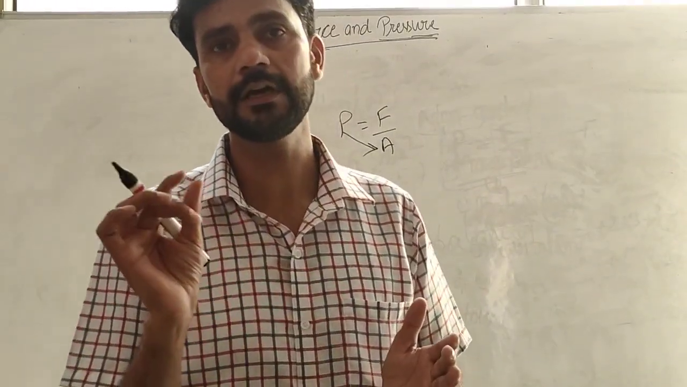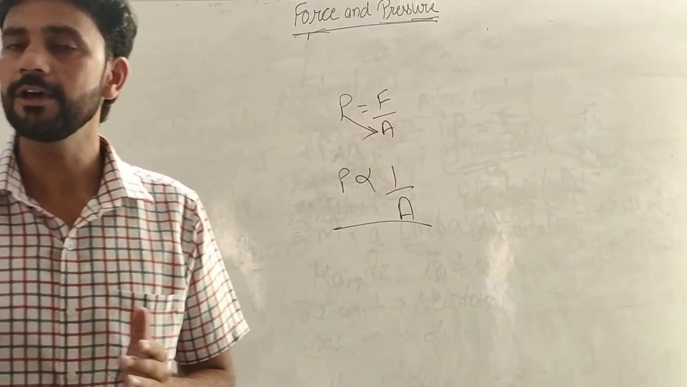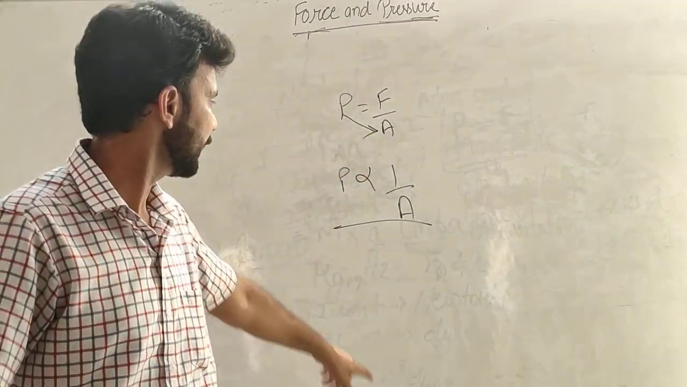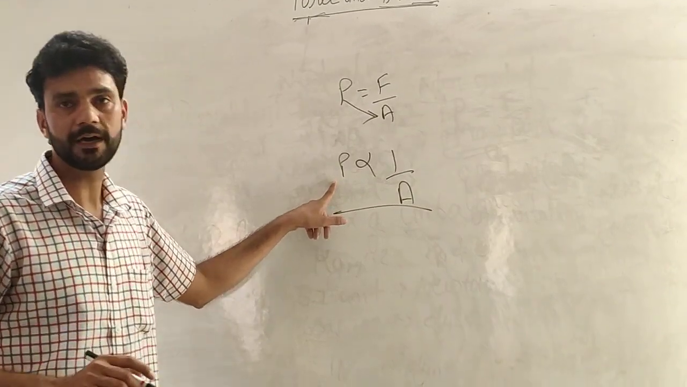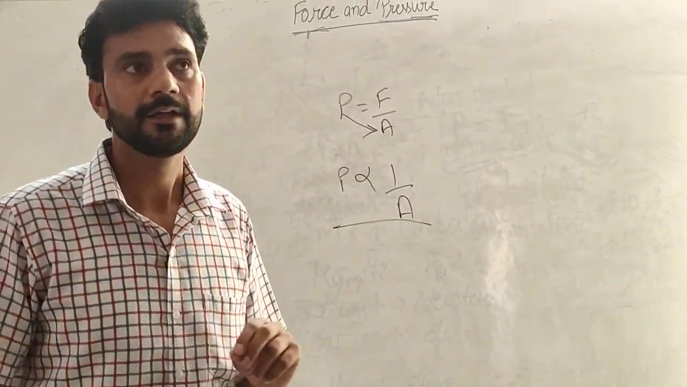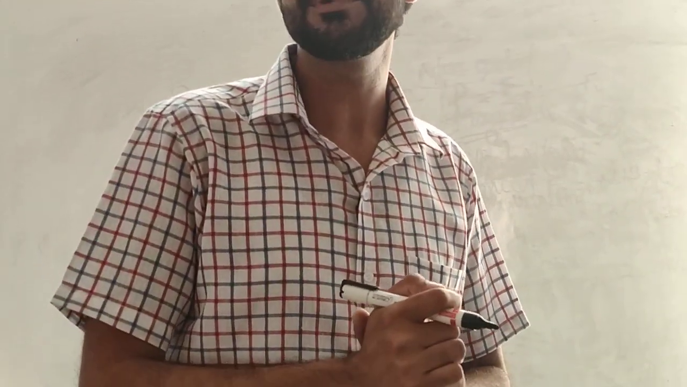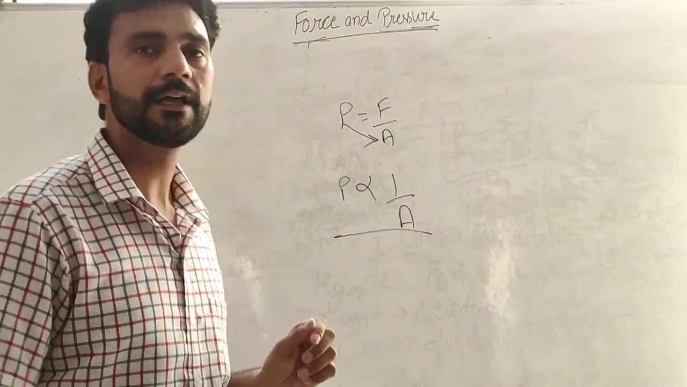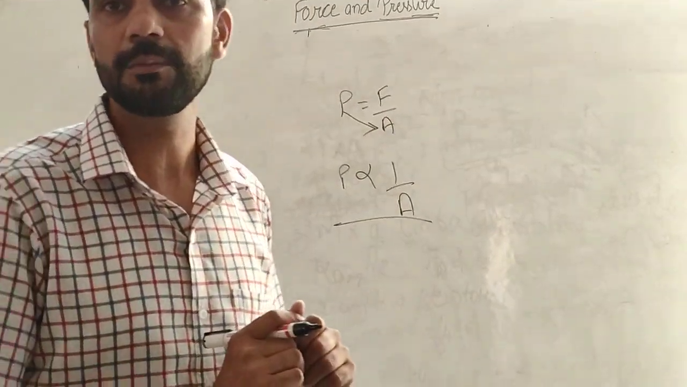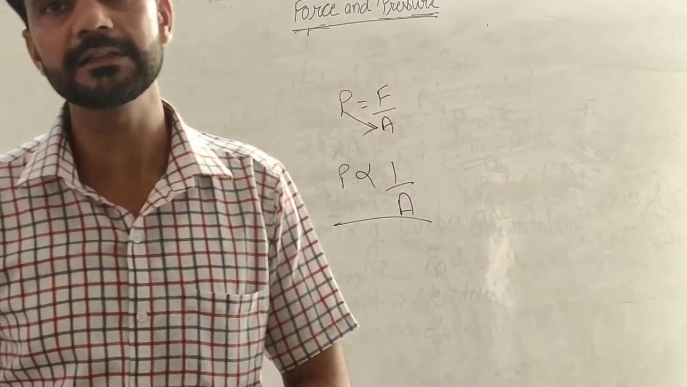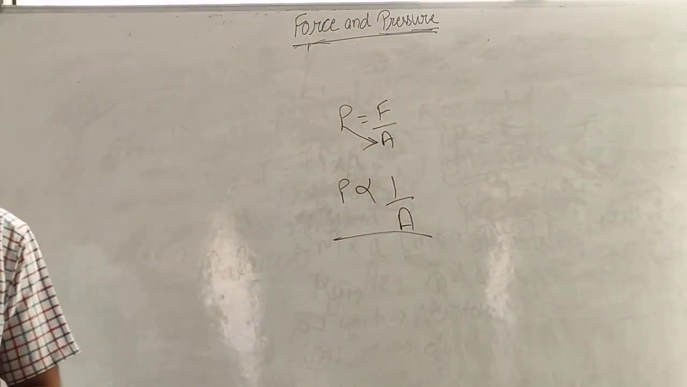Because when the knife is sharp, the area of contact is small, and when the area is small, the pressure will be high, so it can be easily cut. Why is the tip of the needle sharp? Because the area of contact will be less, so more pressure will be exerted and it will easily enter into clothes.